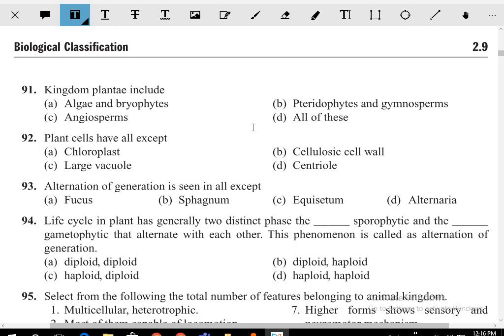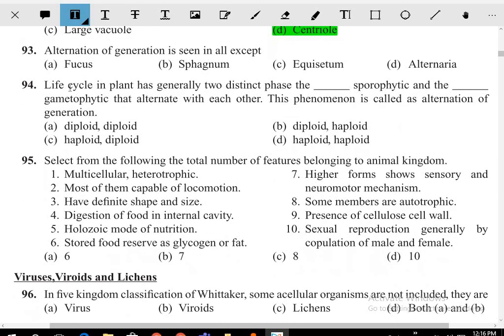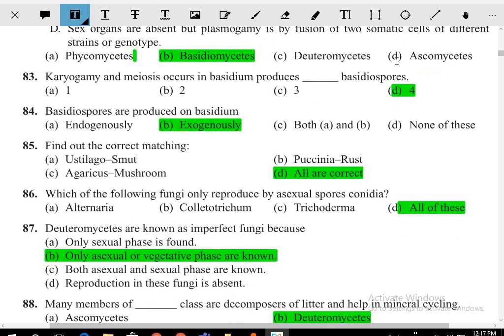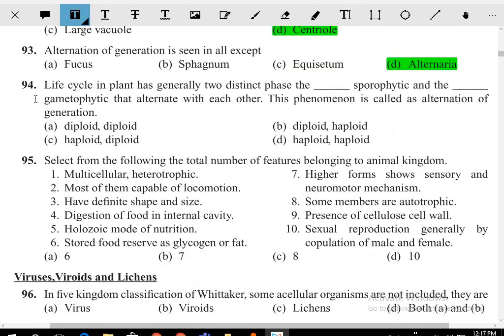Kingdom Plantae. Plantae में क्या क्या है? Algae, bryophyte, pteridophyte, gymnosperms and angiosperms. Plant cells have all except what? Chloroplast, large vacuole, cellulosic cell wall, centriole. Centriole is absent. Alternation of generation is seen in all except what? Alternation of generation is seen in all plant systems except which plants don't show alternation of generation. Alternaria. What is alternaria, my dear? It's a fungus, right? You have to see that very carefully.